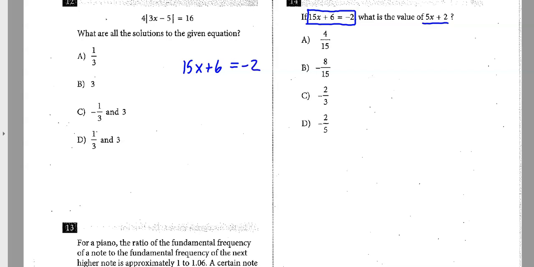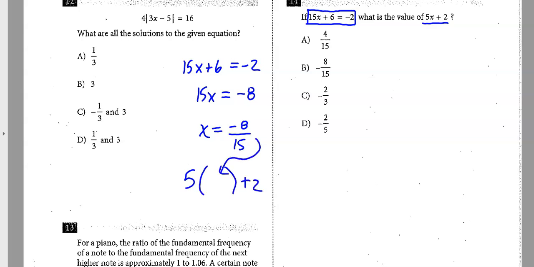All right, not too bad. 15x equals -8. Divide both sides by 15. And then I get this. And then to find out what 5x plus 2 is, I now have to go 5x plus 2, and I got to plug that in there and solve it. Takes a lot of time.